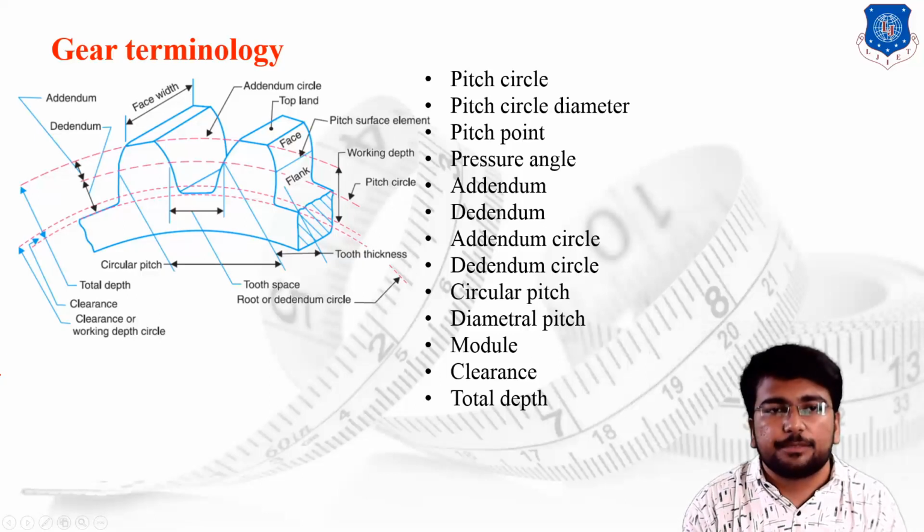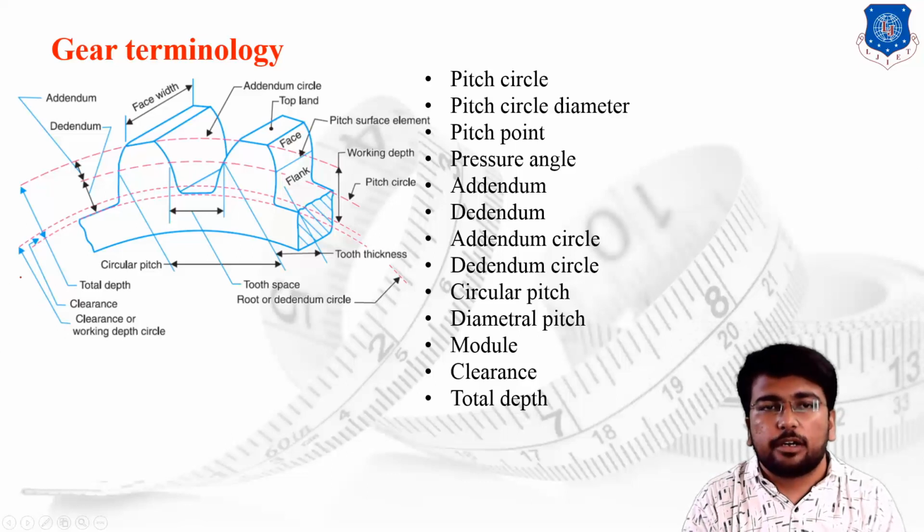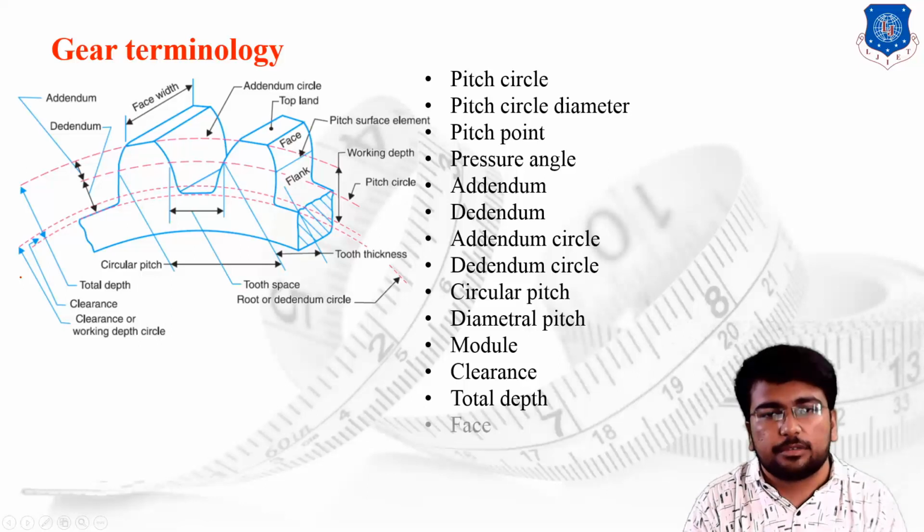Then total depth. Total depth is the value of addendum of one gear plus the value of dedendum of the mating gear, known as the total depth, or we can say working depth.